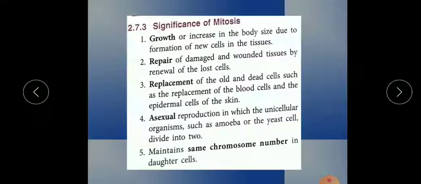So it helps in the growth of the body, repair and replacement. Asexual reproduction means they do not need anything else; they are independently able to divide into two daughter cells. And the last point is that they maintain the same chromosome number in daughter cells.